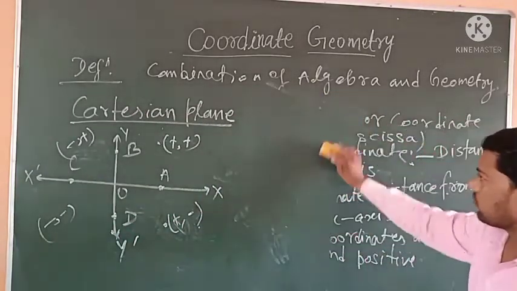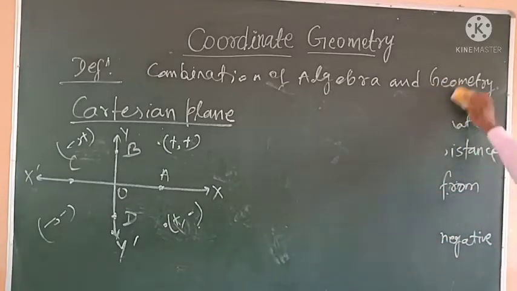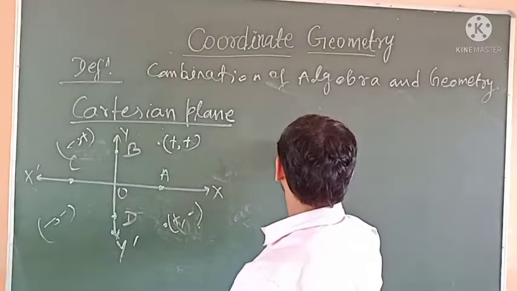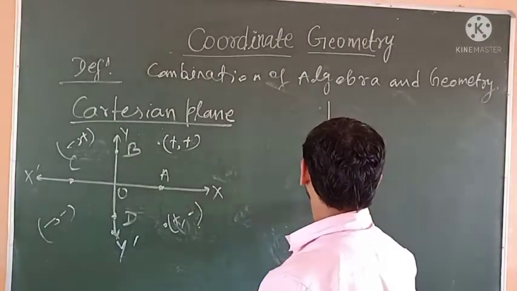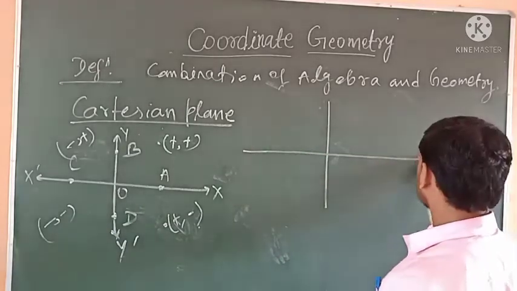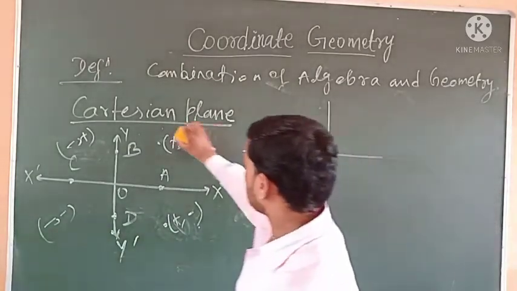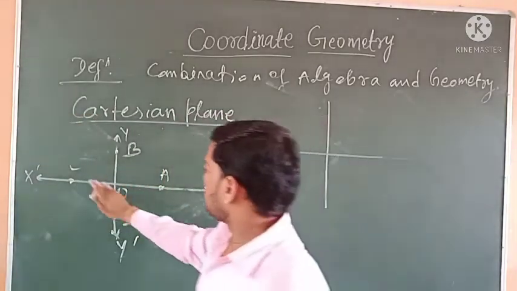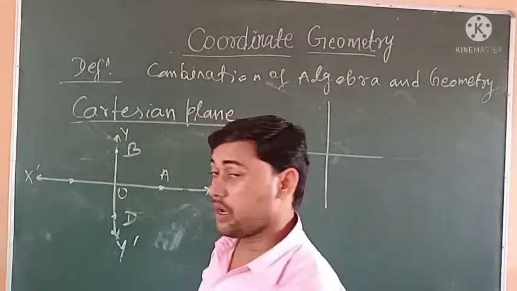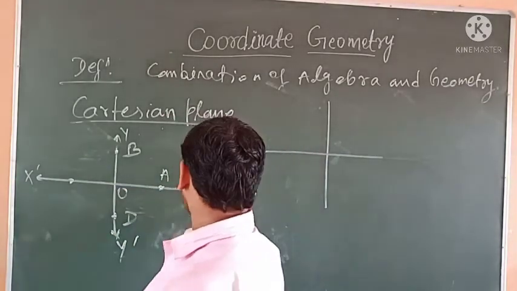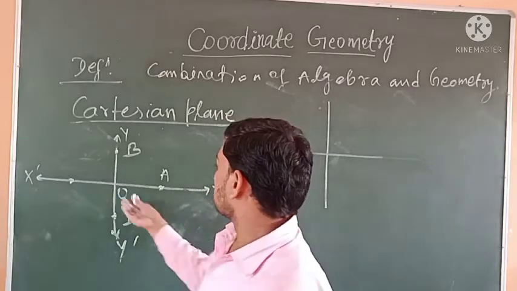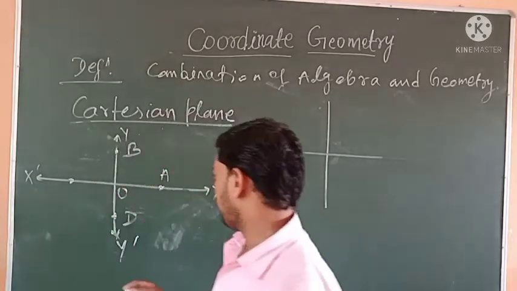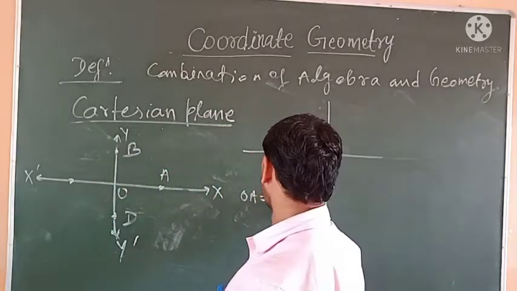Then how to write the coordinates of a point on the coordinate axis or in the plane? There is a point A, so distance OA, distances are not given, so we can let OA be equal to x.